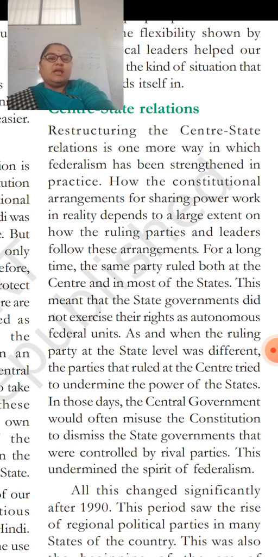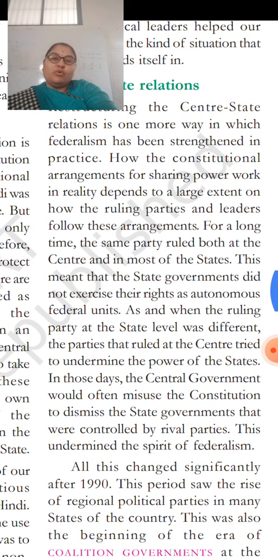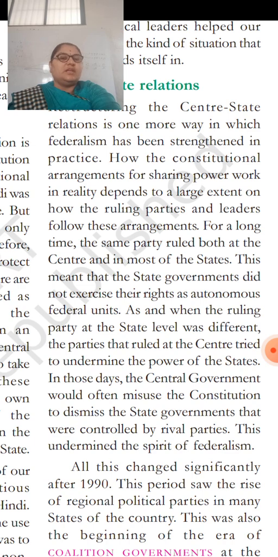For a long time, the same party ruled both at the center and in most of the states. The same party was ruling. It is the Congress party, everyone knows it. It was ruling in the center also, and it was ruling in the states also.